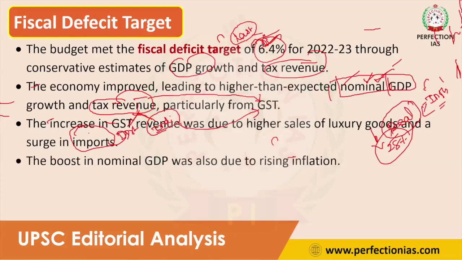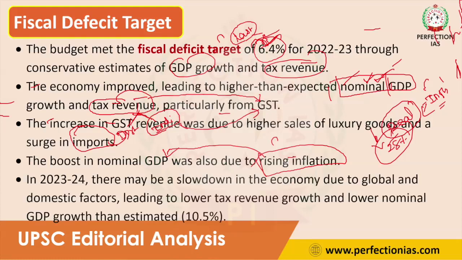And also the boost in nominal GDP was due to rising inflation. So due to the increase in inflation, our nominal GDP also increased. Because of these two things, the government's total revenue increased and the government achieved its fiscal deficit target of 6.4 percent. But in 2024, there may be a slowdown in the economy due to various global and domestic factors.